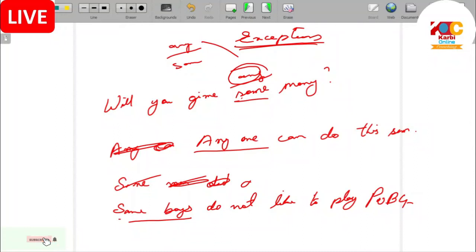That's why we don't need to say any boys here. Any boys will be wrong. Any boys do not like to play PUBG. Some will like, some will not like. But generally, whenever not is there, we have to put any. But this is an exceptional case.